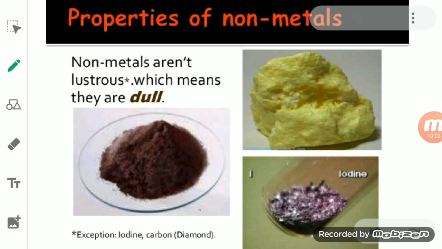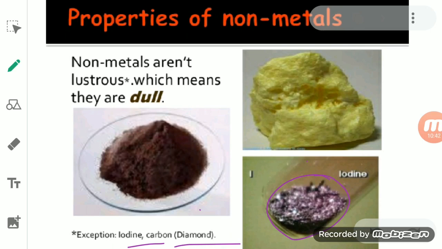So they appear dull. Again, there is an exception, and that is iodine. Iodine is a non-metal, but it has a lustrous appearance, a shining surface. So iodine is an exception. As well as diamond: diamond is used in making jewelry, and you know that diamond is an allotropic form of carbon.